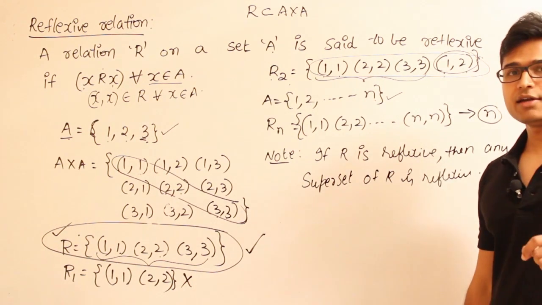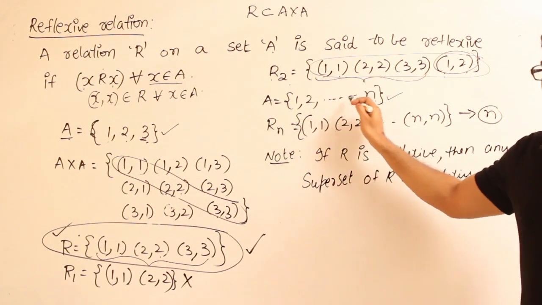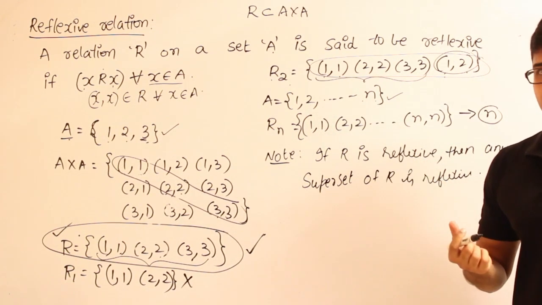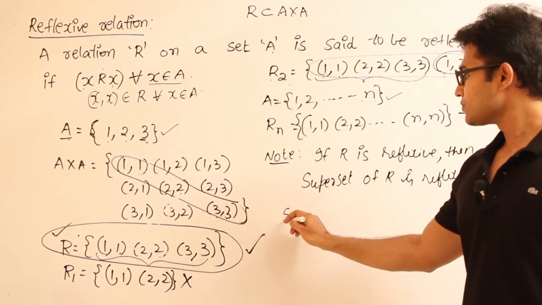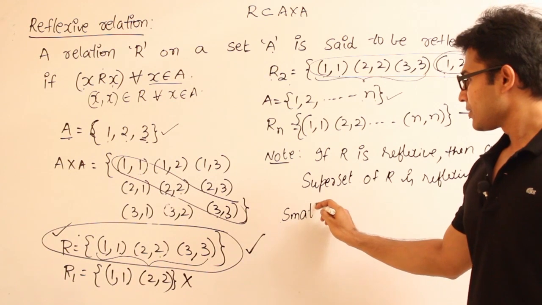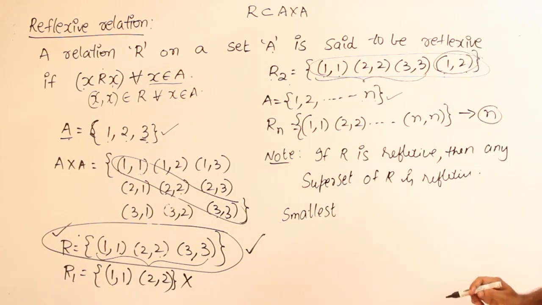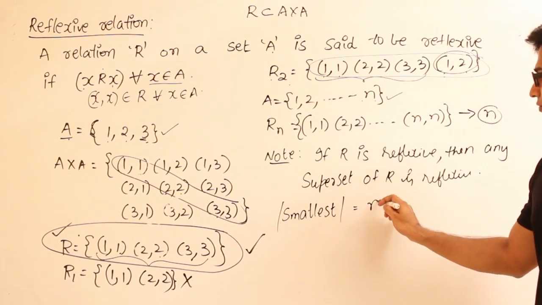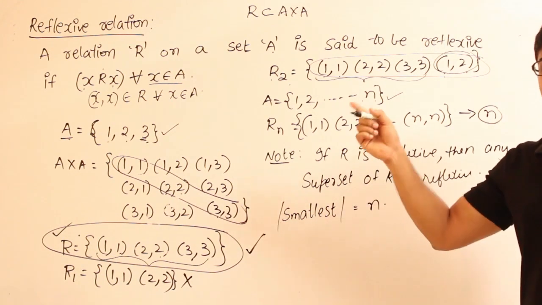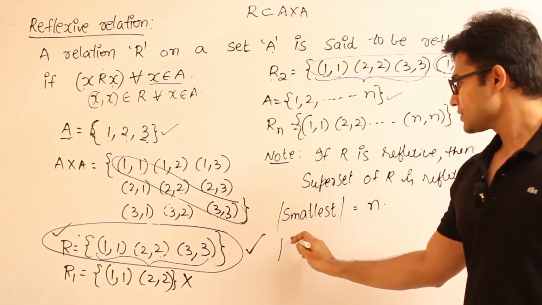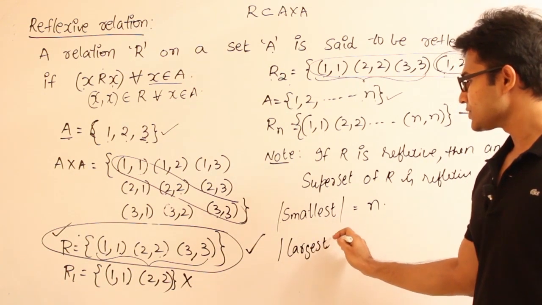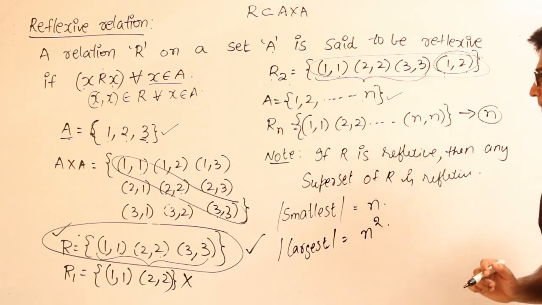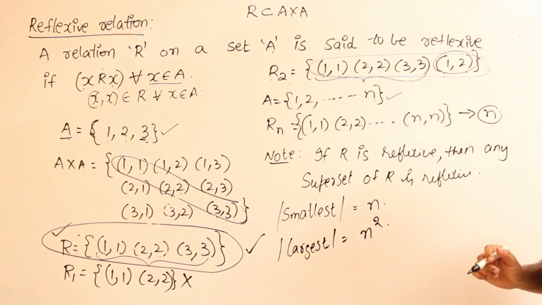In case A contains n elements, now tell me: what is the cardinality of the smallest relation which is reflexive? It is n. What is the cardinality of the largest relation which is reflexive? It is n square. Got it? Therefore, the cardinality of the smallest reflexive relation is n, where n is the cardinality of A, and the cardinality of the largest relation on A is n square. Keep this in mind. Okay, and now let's try to see some other questions related to this.